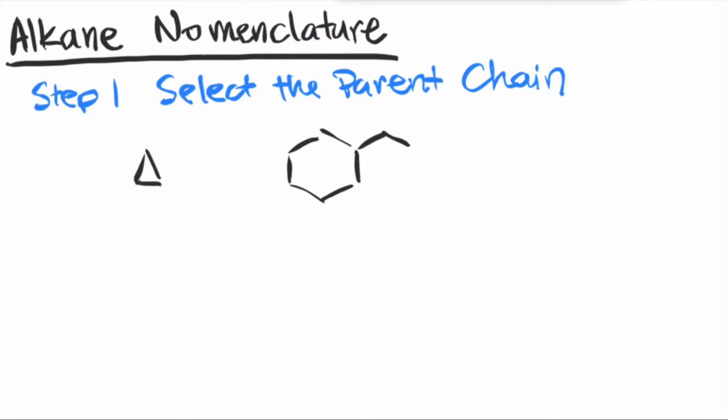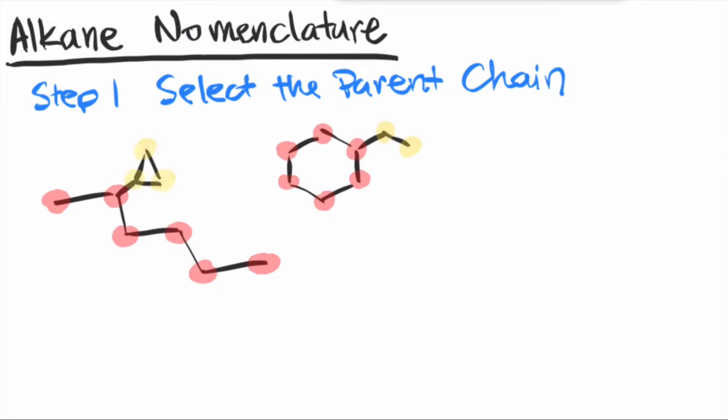If your cyclic chain is longer than your linear chain, then the cycloalkane will be your parent chain. For example, we will have a count of 6 carbons in this ring versus only 2 carbons in this linear chain. So your cyclohexane is going to be your parent chain. However, if your ring structure has a smaller count of carbon, then it will be a substituent instead. Like in this case, the linear chain has 6 carbons, while the ring structure only has 3 carbons. So the ring structure will be your substituent and the linear structure will be your main chain.